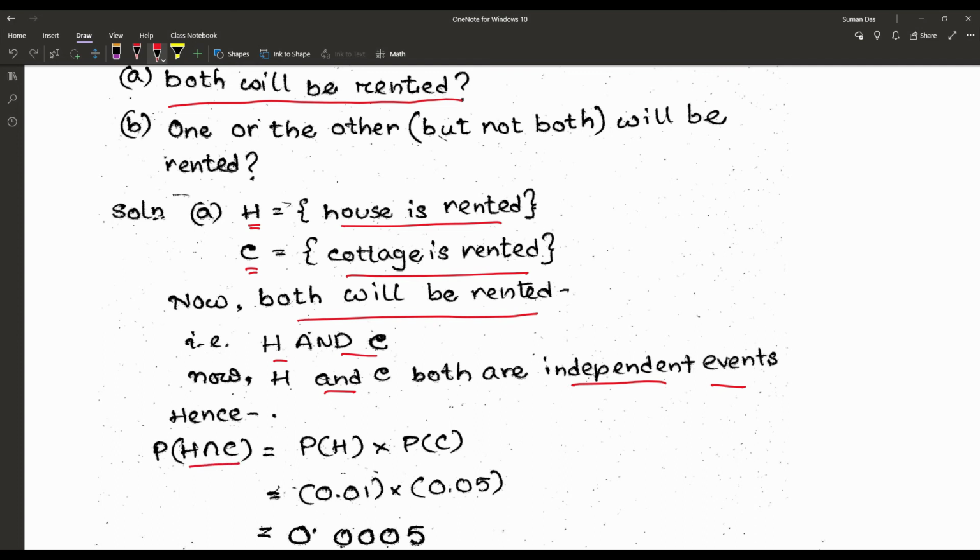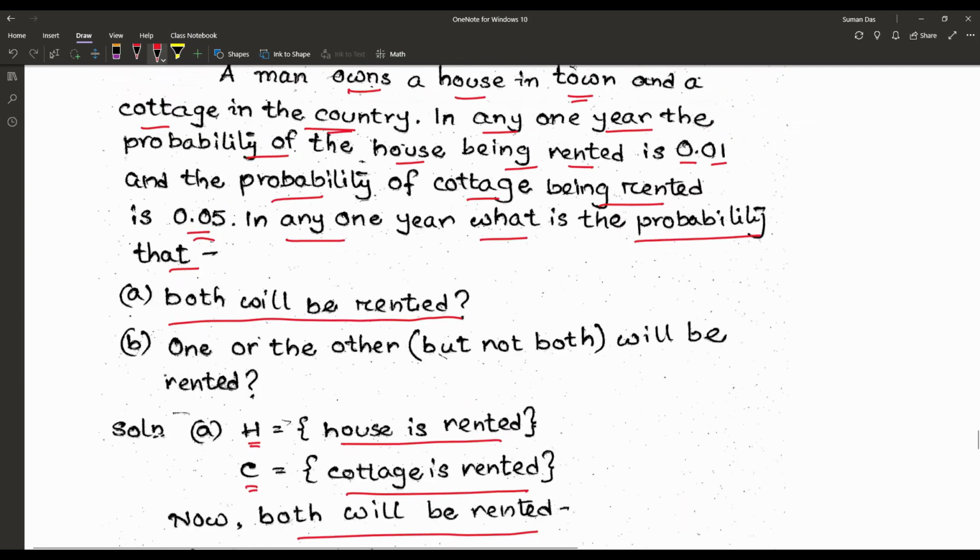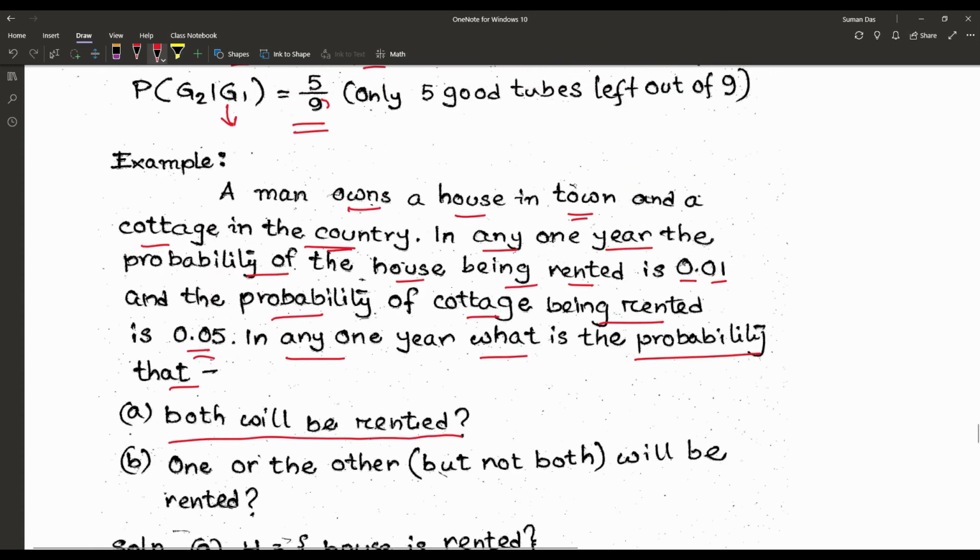So P of H intersection C is P(H) into P(C), and the final result is 0.0005. Now the next question, one or the other but not both will be rented.